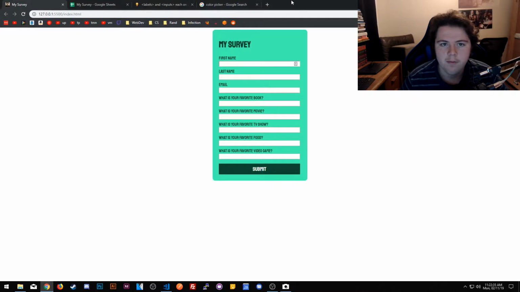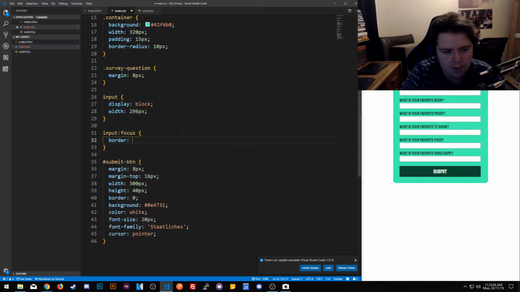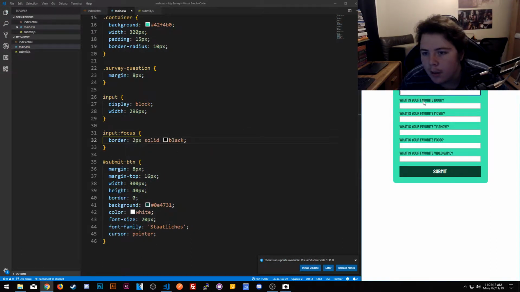That's a little form. Basically give a CSS on the inputs. I don't know if I just want to change the word out of it. I actually want to change that. I do inputs, I think I do input:focus, I think that's the one. Change the border-color. There's border to what? 2 pixels solid black. Is that what it is? Okay, that's what it is.